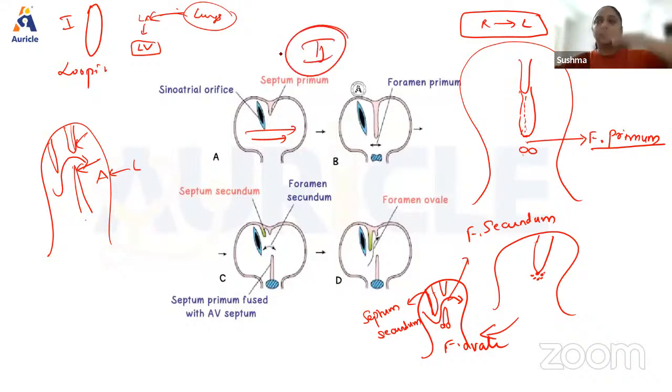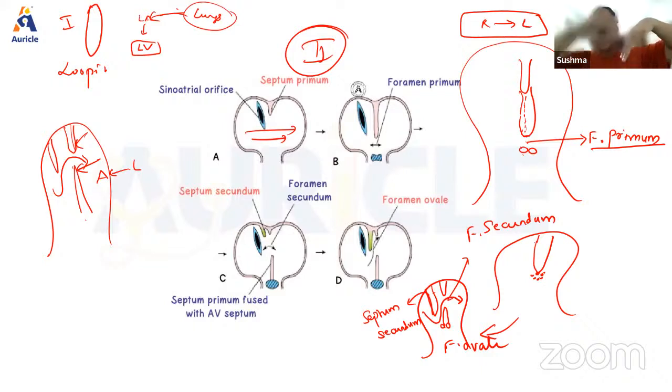The order: septum primum comes. Then the first ostium that is formed is foramen primum, or ostium primum. And then it fuses with the endocardial cushion. There is disintegration in the septum primum. Then a new foramen is formed, which is called foramen secundum. After foramen secundum is formed, there is one more septum, septum secundum, coming down like this.